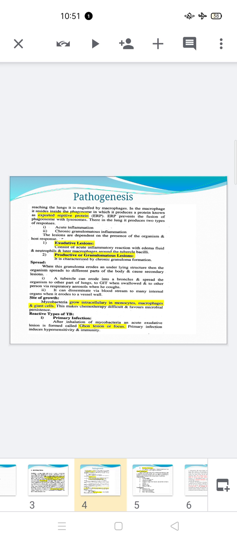These sequences are grouped into two: primary tuberculosis and secondary tuberculosis or reactivation tuberculosis. First is called primary tuberculosis and second is called reactivation tuberculosis or secondary tuberculosis. Now we discuss primary tuberculosis.